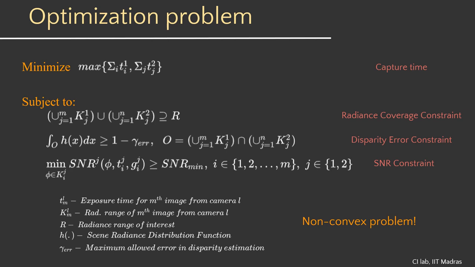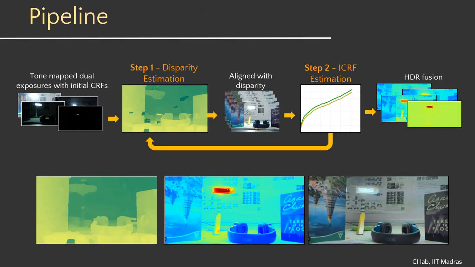The complete optimization problem is posed as shown. The problem is found to be non-convex. Appropriately initialized optimization techniques are therefore used to obtain the solution. Note that the scene radiance distribution has to be estimated for the optimization. This aspect is addressed in detail in our archive preprint. Given the images captured using the optimal sequence, the disparity and ICRF for both cameras are estimated and refined iteratively. After convergence, these estimates are used for fusion to obtain the HDR image.